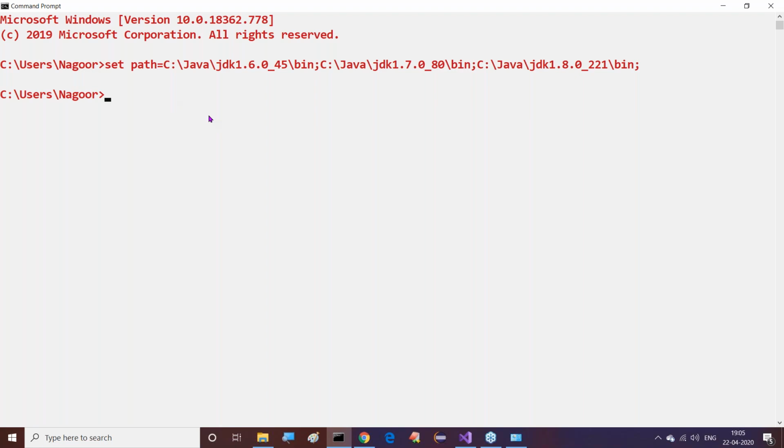Now my question is, out of these 3 versions, which version is available for us to use? Indirectly I gave one clue also, but some of you are not catching it. Only a few people are catching it. Out of these versions I set to the path environment variable, I asked you the order: first 1.6, next 1.7, next 1.8. Now which one will come to me to use?